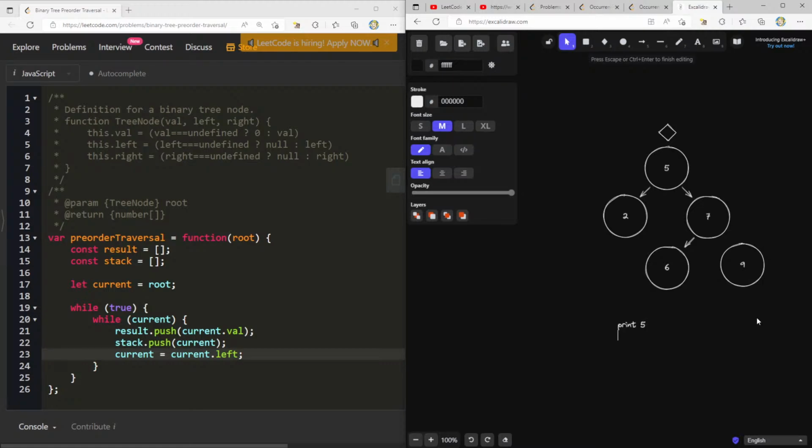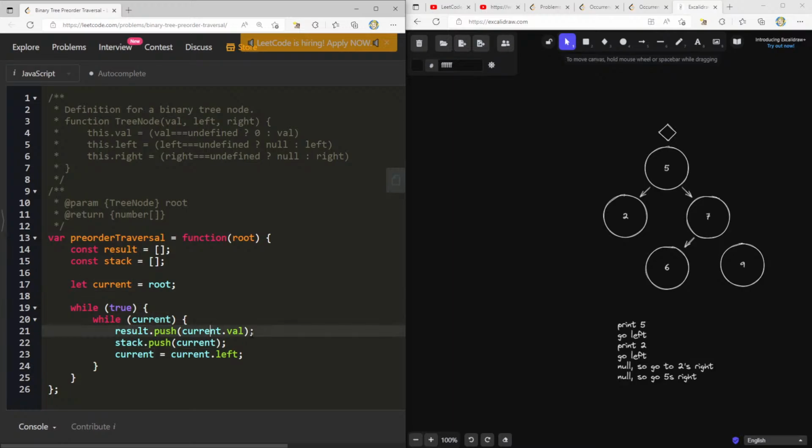So print 5, go left, print 2, go left, null, so go to 2's right, and then null, so go to 5's right. So I guess really anytime it's like null, we just pop and then we can start the whole thing over again. I think.